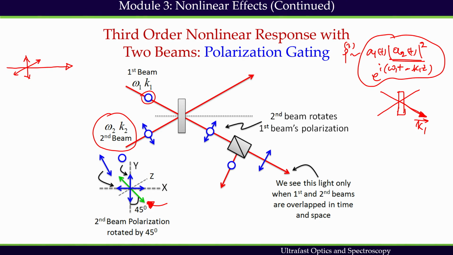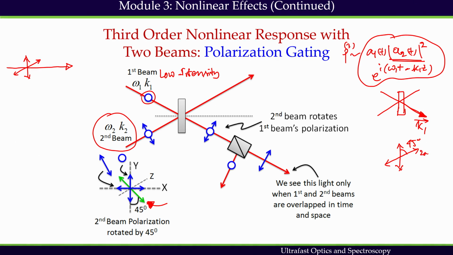So the first beam is vertically polarized and relatively low intensity as well. This beam doesn't induce nonlinear polarization in the medium itself. However, the polarization of the second beam is rotated at 45 degrees with respect to the first beam. So if the first beam is vertically polarized like this, then the second beam is rotated at 45 degrees, so its polarization looks like this.